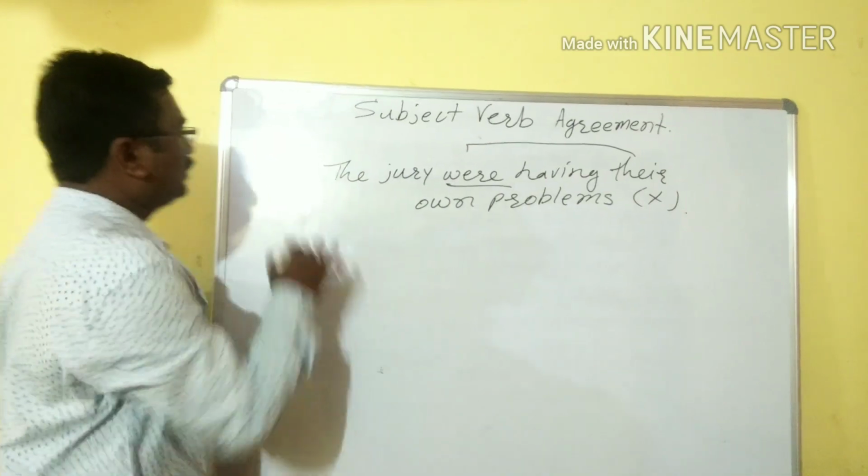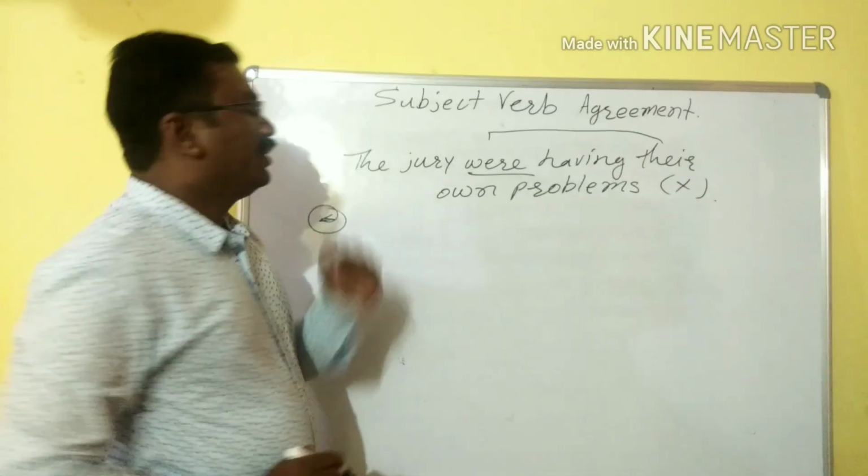Now the next rule we are going to study. What is the next rule?